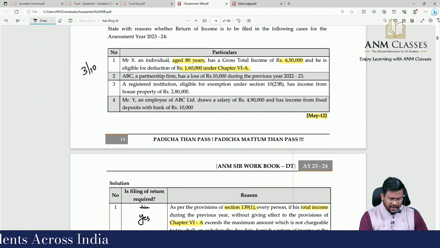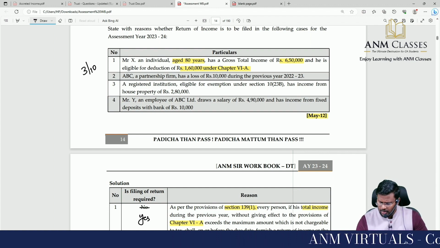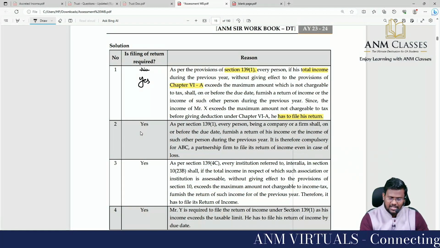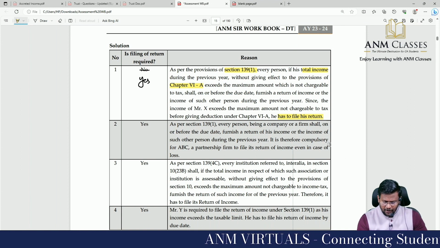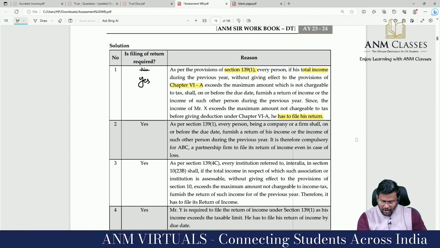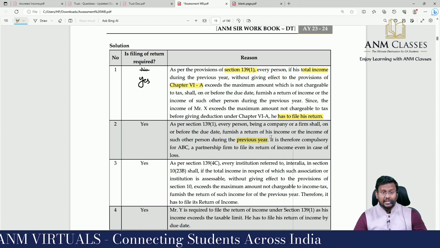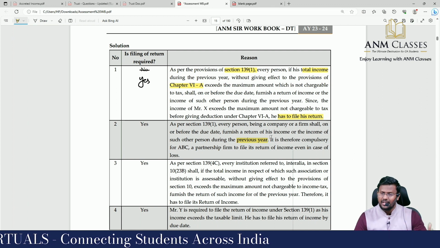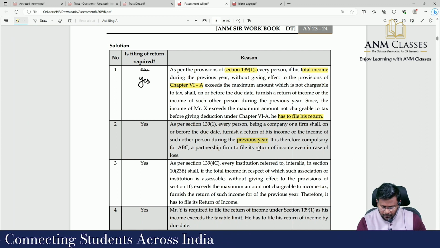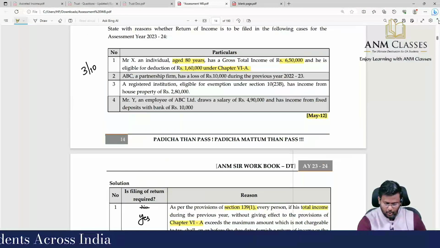Number 2, ABC, a firm. Every partnership firm and company is compulsorily liable to file the return of income, with a loss of 10,000 during the previous year 22-23. Yes, as per 139 subsection 1, every person being a company or a firm shall on or before the due date furnish a return of his income or the income of such other person during the previous year. It is therefore compulsory for ABC, a partnership firm, to file its return of income even in case of NIL or loss. I'm moving to the third one.